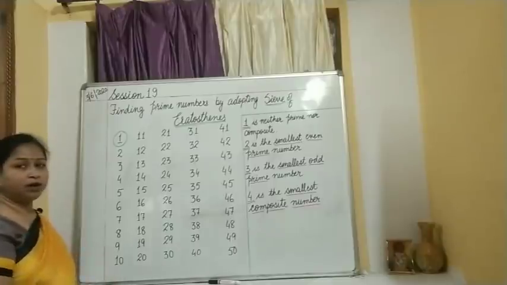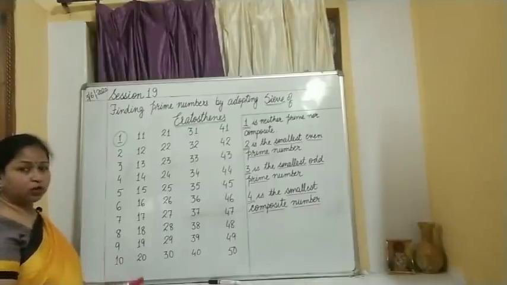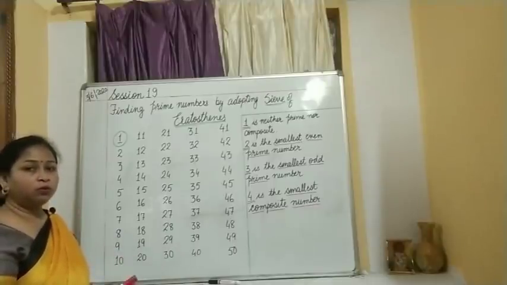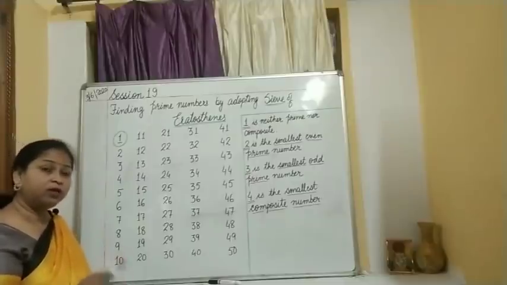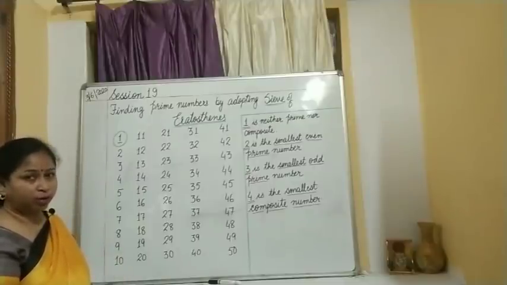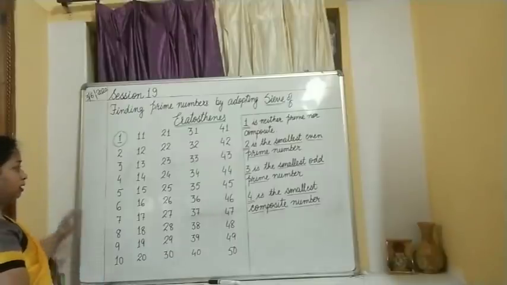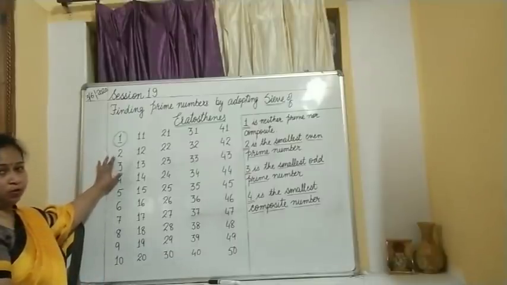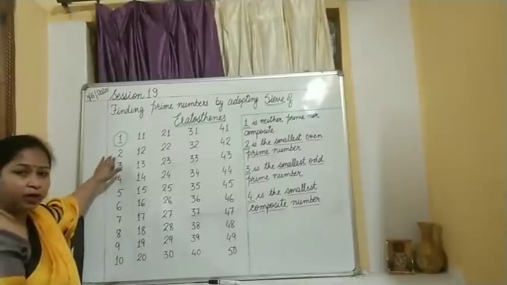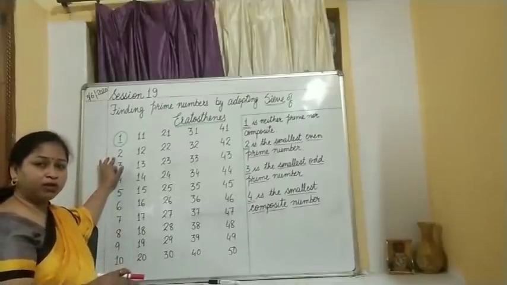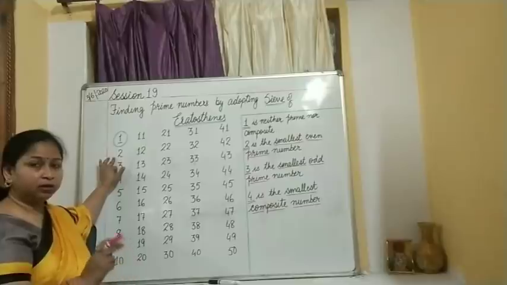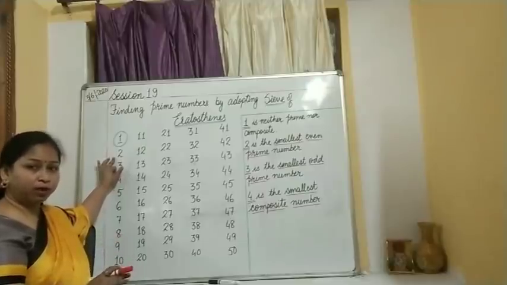Okay, we start from 2, and just now I have shown you how to get the factors and why 2 is known as the smallest prime number. So what I will do, I will take all the multiples of 2 and cross them. Why? Because the multiples, when I take them, mean they are divisible by 2.